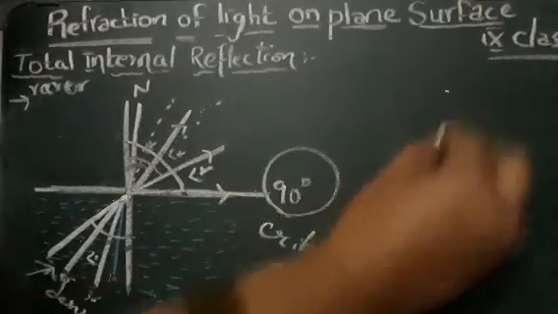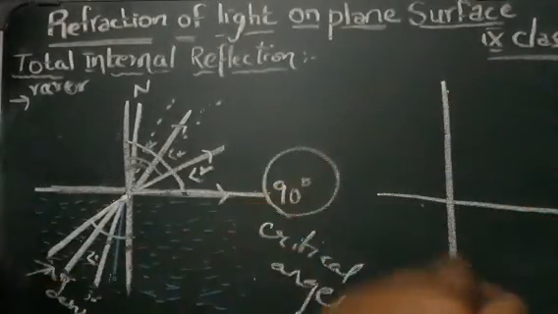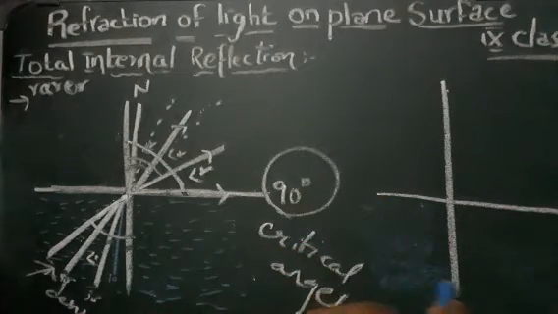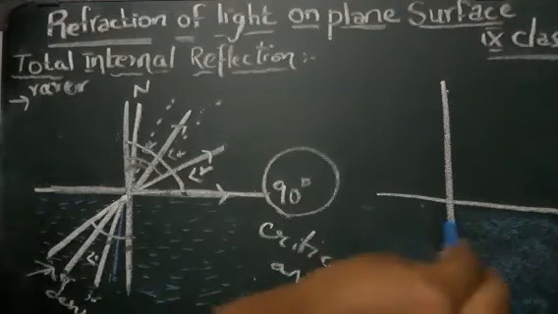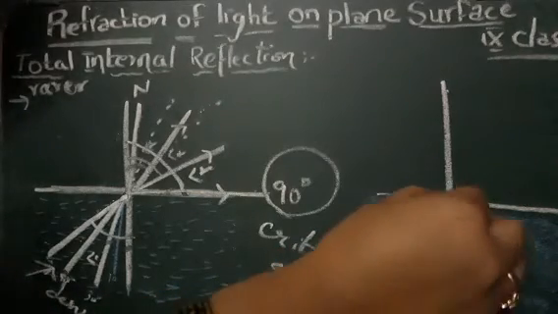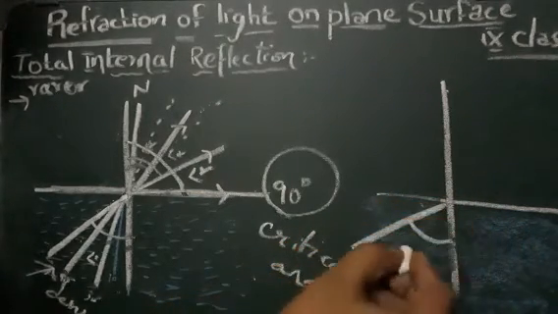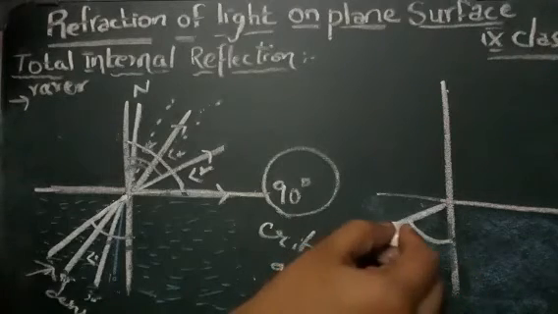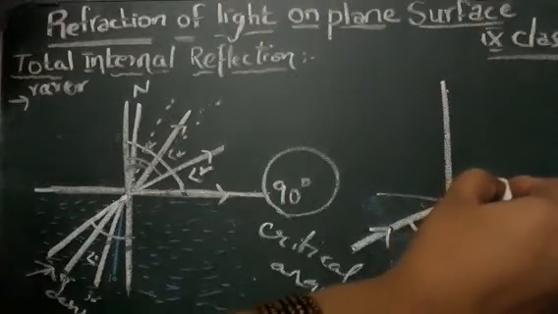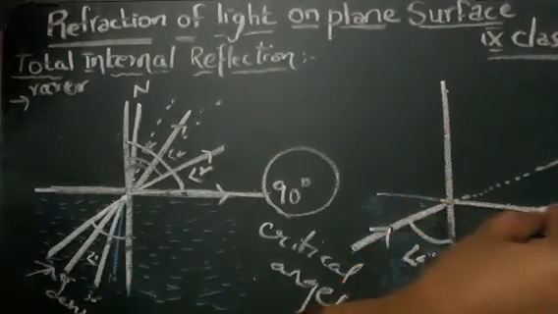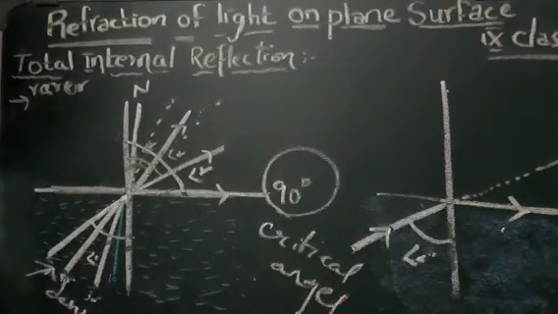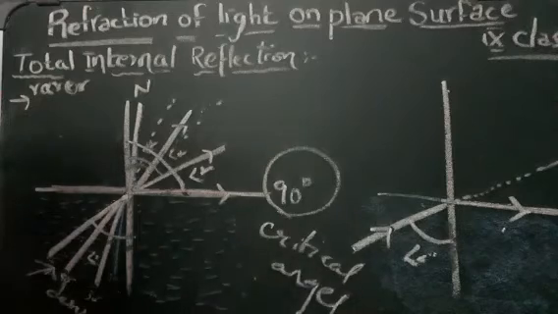I'll draw here. This is your rarer region and this is your denser region. Now suppose this is some ray, and this is your angle of incidence at some angle. The ray formed should actually be a straight line like this, but it has formed at 90 degrees. So this is called the critical angle. Fine, I hope it is clear what the critical angle is now.